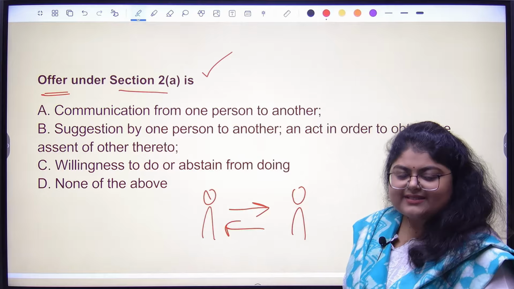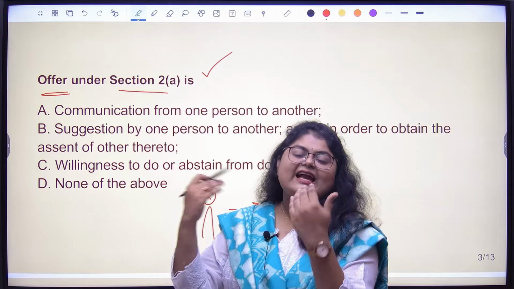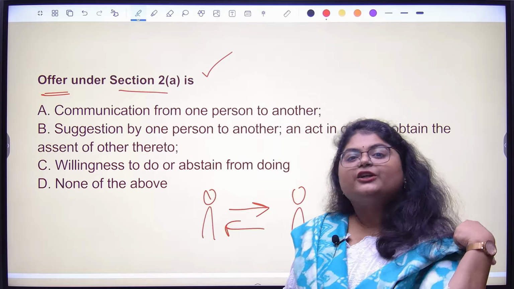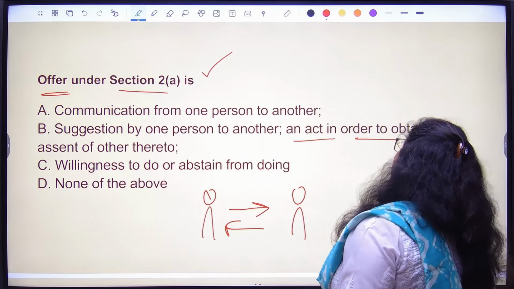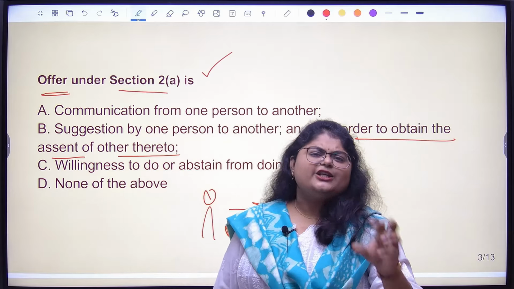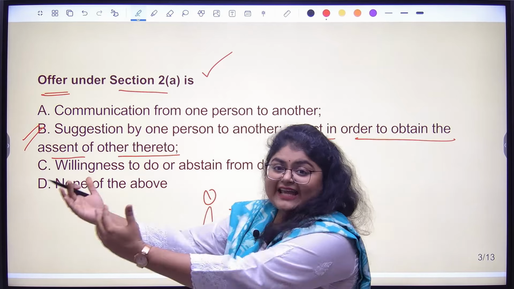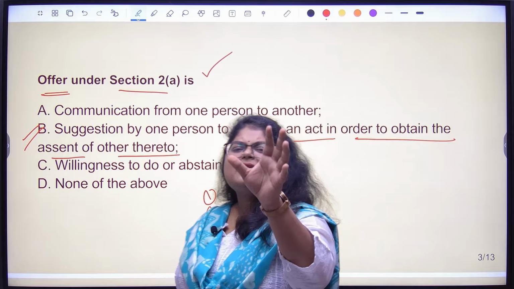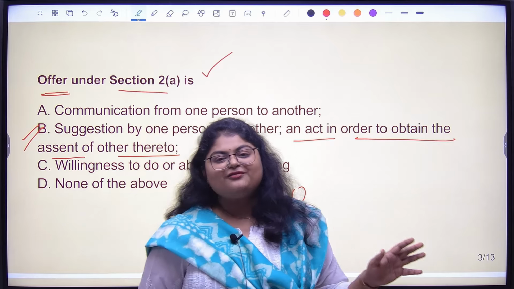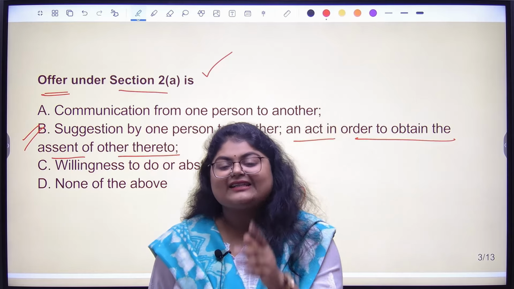And the main key word is that the offer should be made with the intention of getting acceptance. So in this question, when you're asked to pick the answer, the key phrase you should focus on is: an act in order to obtain the assent of the other thereto. The key condition for an offer is that it should be made with the intention of getting acceptance from the other person. If I'm just making some random statement, like, I'm thinking of selling my house, then that is not an offer. I want to sell my house to you for 25 lakh rupees, will you buy it? That is an offer.